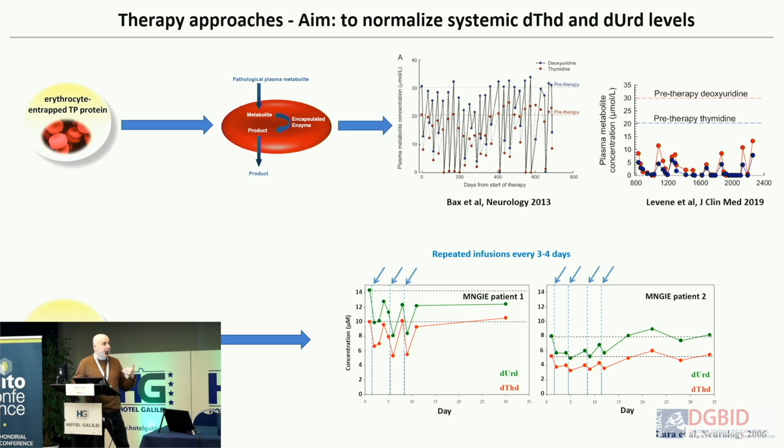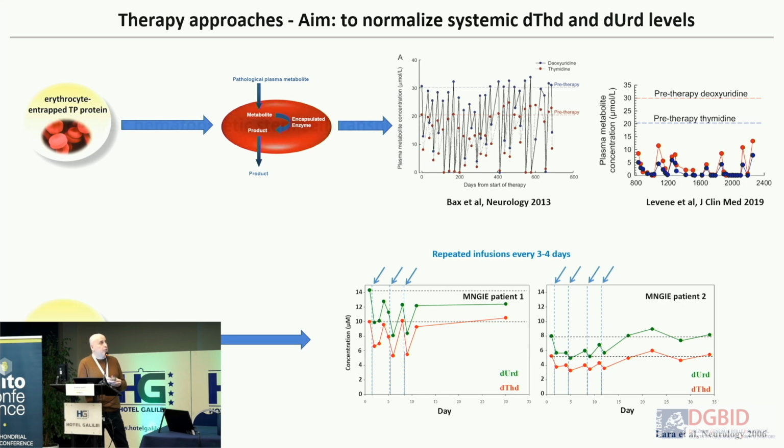There is a transient reduction, which is not sufficient, but in this case it served as a proof of concept that bone marrow transplantation could be a good option, because you are not infusing platelets periodically, but providing the whole hematopoietic tissue to the patient from a donor, and then the thymidine phosphorylase there would work. So this was the first sign, the first results, that prompted bone marrow transplantation.